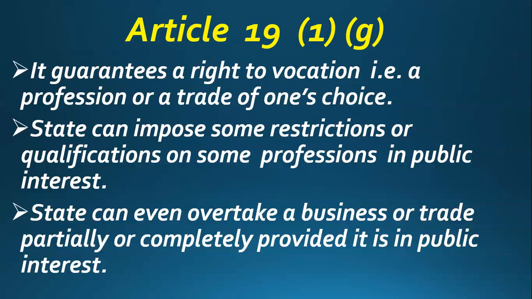Now you will say, sir, this is the violation of Article 19 clause 1 subclause G. So actually it is not a violation, it is in the interest of the public. So let's see how. Now suppose there is a person and the name of that person is Pappu. Now Pappu wants to become a doctor, but Pappu is only 8th pass. He is only 8th class pass, and he failed in 9th class many times. Suppose he failed in 9th class 10 times and he is unable to pass class 9th.